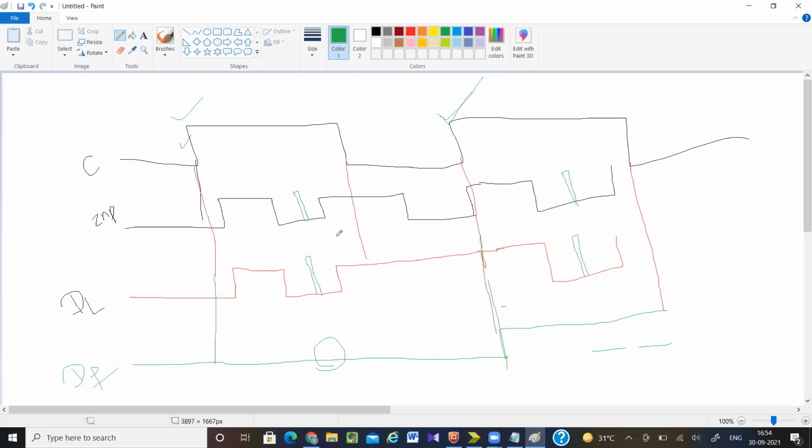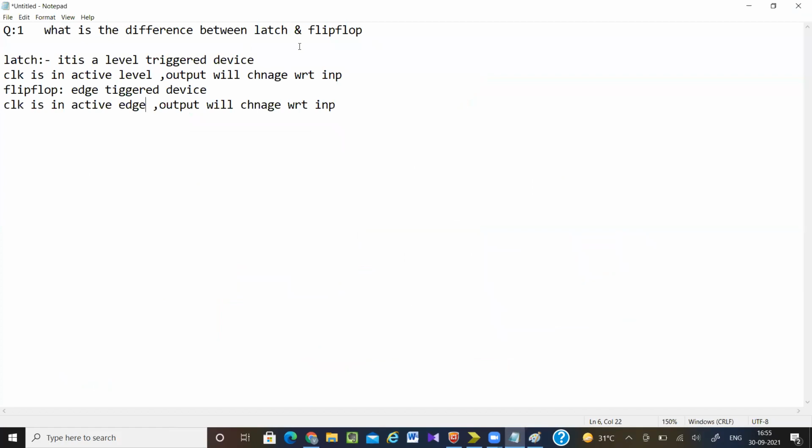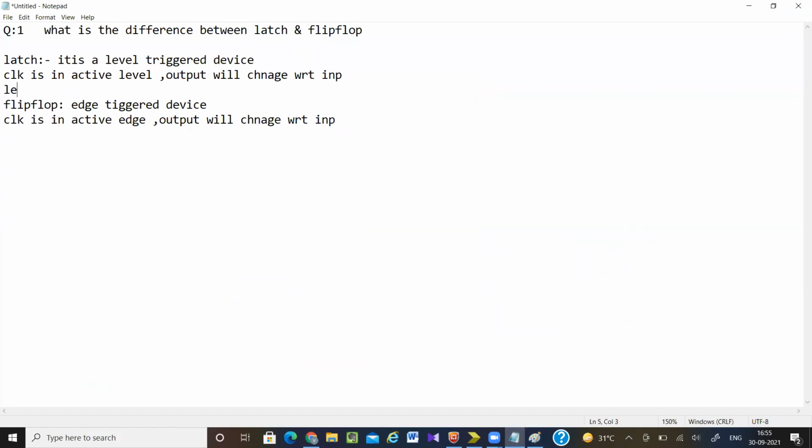At that time there is so much time that my input is changing, so within that period of time noise can be added due to several reasons, but at the edge there is less chance. So your flip-flop is more immune to noise, but your latch is less immune to noise, or it can be more affected by noise. So if I am taking noise into account, then obviously I will go for a flip-flop. Okay, so latch, it is less.